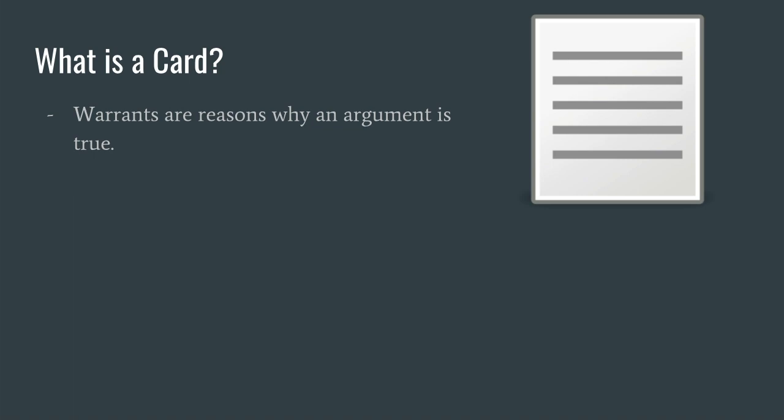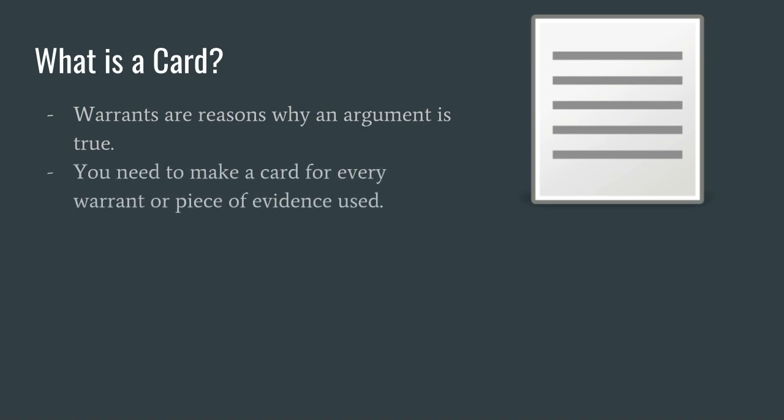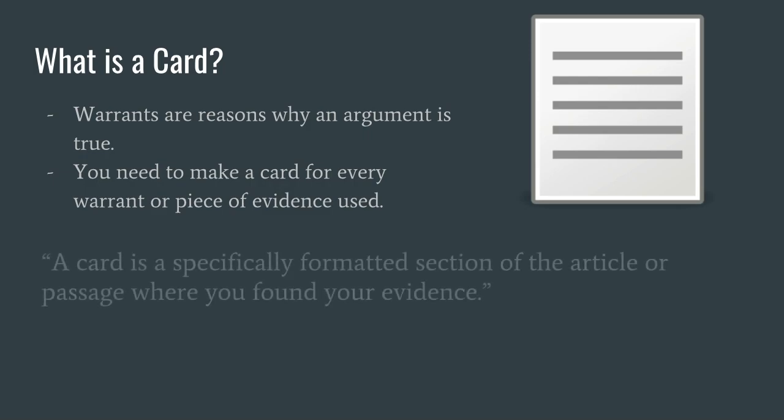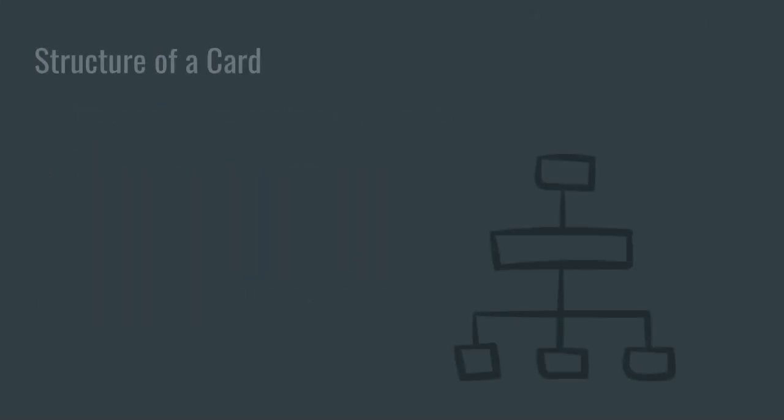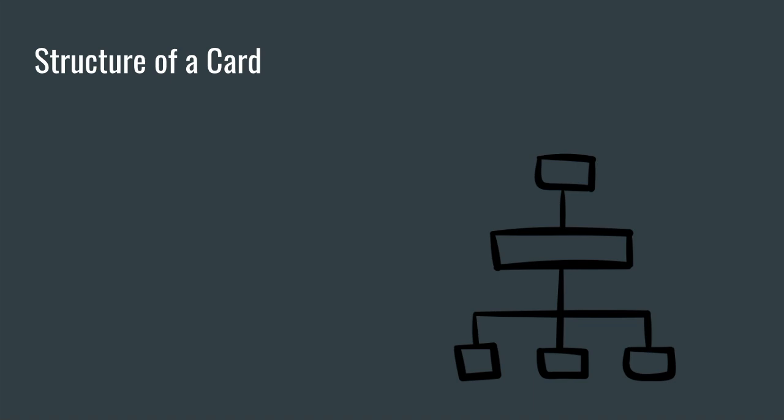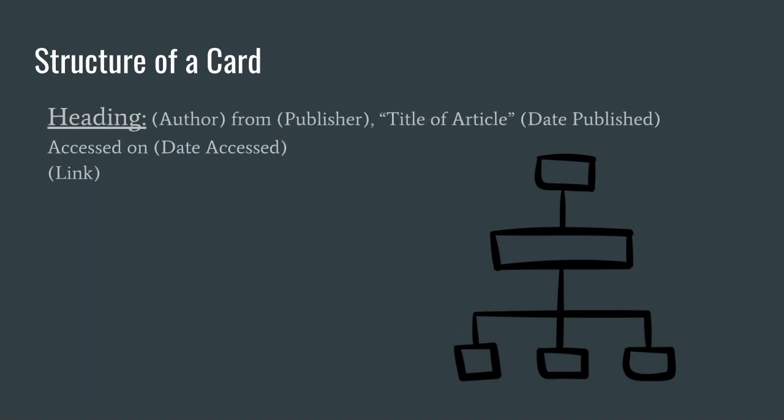For every warrant and piece of evidence that you use, you also need to create a card. A card is a specifically formatted piece of the article or passage where you found your evidence. A card is composed of a heading, a link, and the text where you found your evidence. The heading has 4 parts: the author, publisher like New York Times, Wall Street Journal, etc., a name of the article, the date published, and the date accessed, when you found the article. The link is just a link to the article, so you can always find the article again.